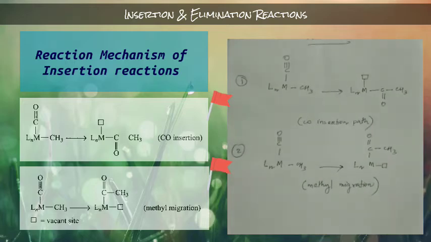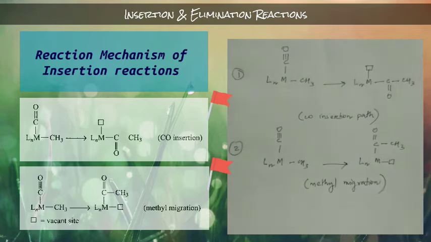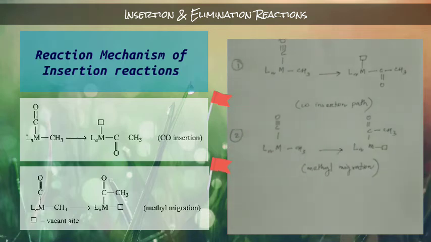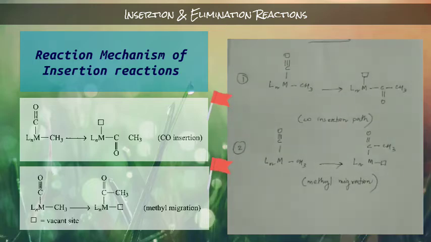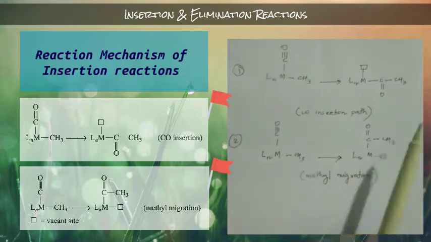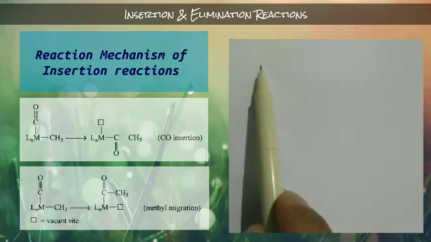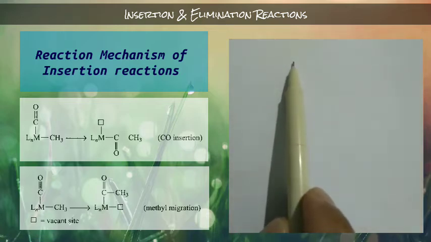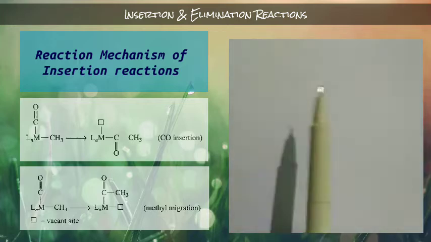So now we have to decide. We have to find out which one is most probable, that means which one is correct. Our objective is to find out the correct mechanism. We have two mechanisms: one is the carbon monoxide insertion mechanism, and the second one is methyl migration. So now let us find out the correct mechanism.